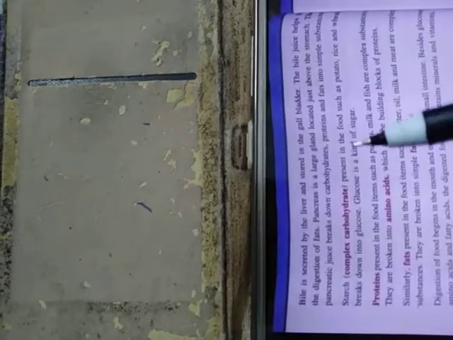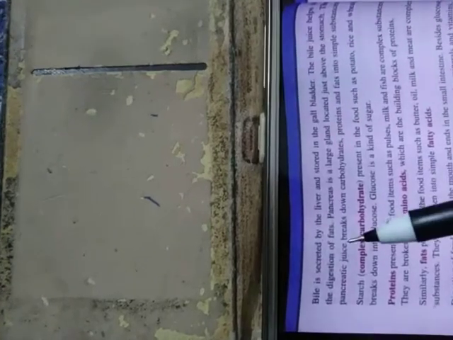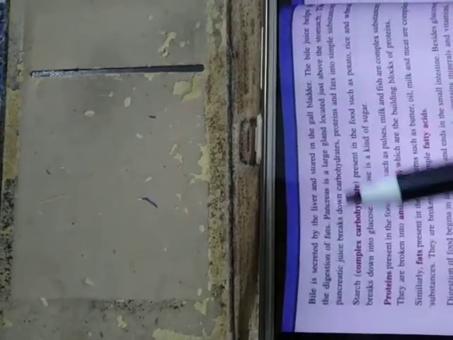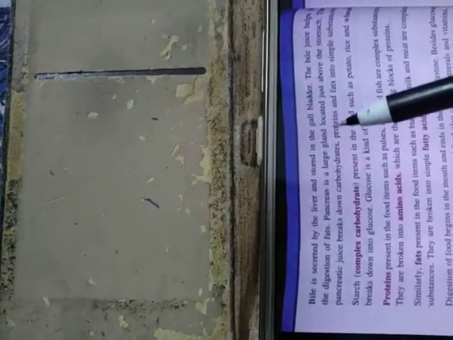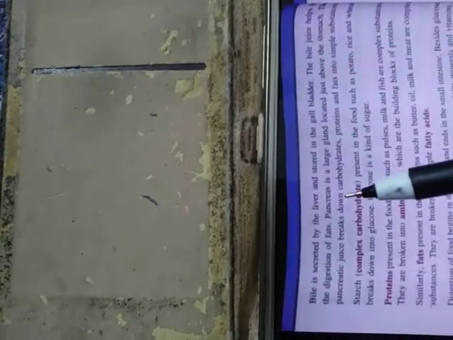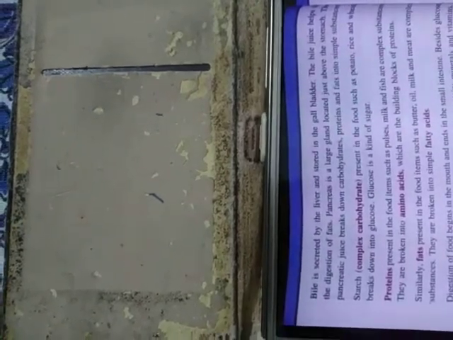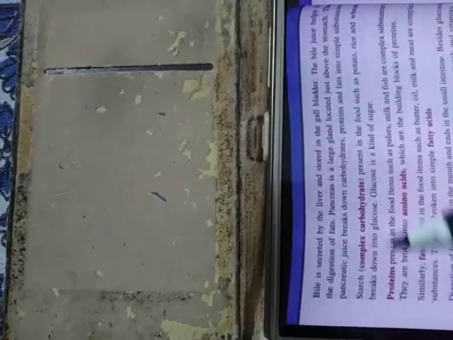Previously, we have learned that protein digestion occurs in the stomach. Now here digestion of fat occurs, and the pancreas is also a large gland located just above the stomach. Pancreatic juice breaks down carbohydrates, proteins and fat into simple substances. So all of the three are digested now.